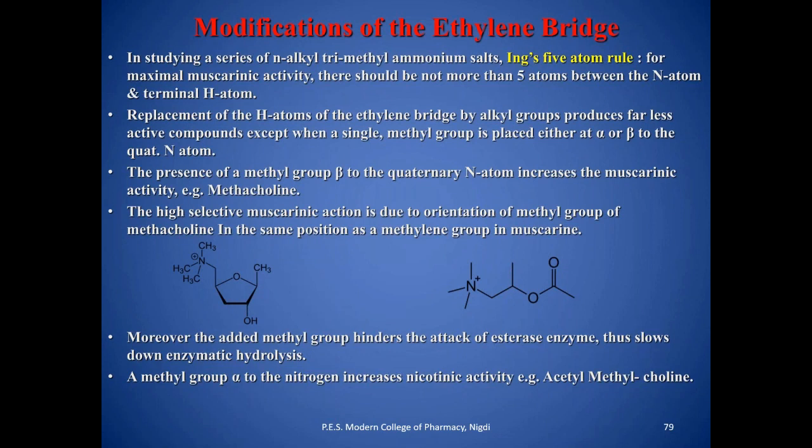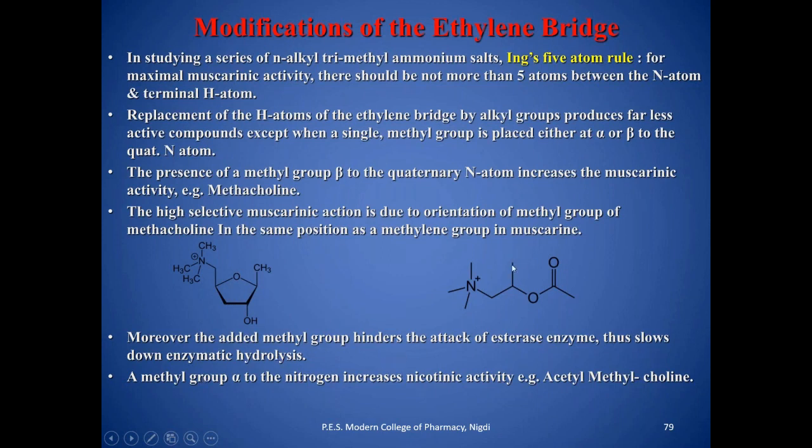High selectivity of a muscarinic action is due to the orientation of the methyl group of methacholine in the same position as the methylene group in the muscarine. Moreover, the added methyl group hinders the attack of the esterase enzyme, thus slowing down the enzymatic hydrolysis.